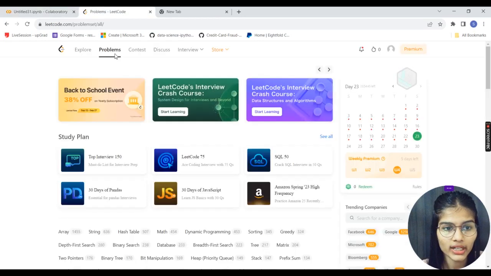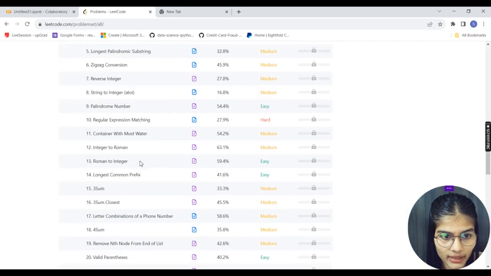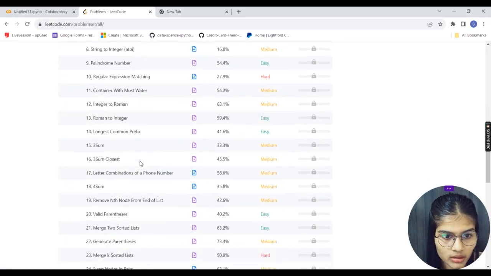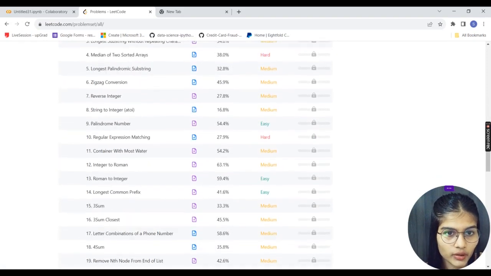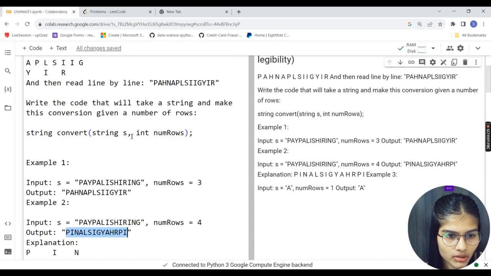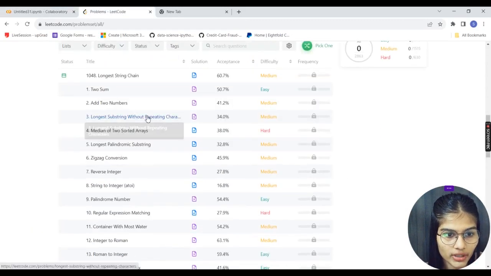What I'll do, I'll just very quickly show you this question over here, so that maybe you are pretty more clear. Okay, let me check what the question is all about. The question is to convert a string. Okay, fine. Just a minute. I'll show you the question from here.